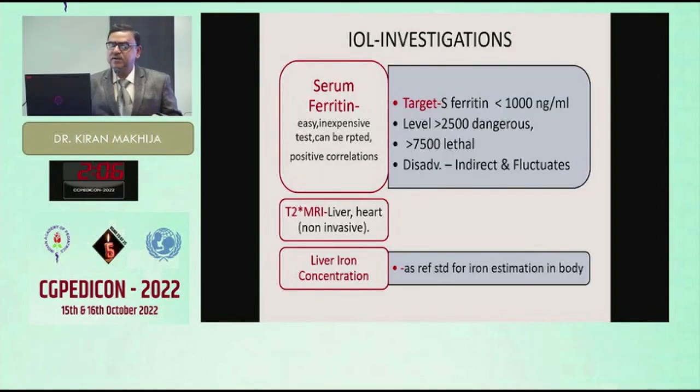The serum ferritin is an easily, inexpensively available test and can be repeated, and we have seen a positive correlation. But the important thing is that it has an indirect value and fluctuates in various conditions. The important thing is the levels. Less than 1000 or 2000, you can consider it safer. More than 2500 is dangerous, and more than 7500 is lethal.